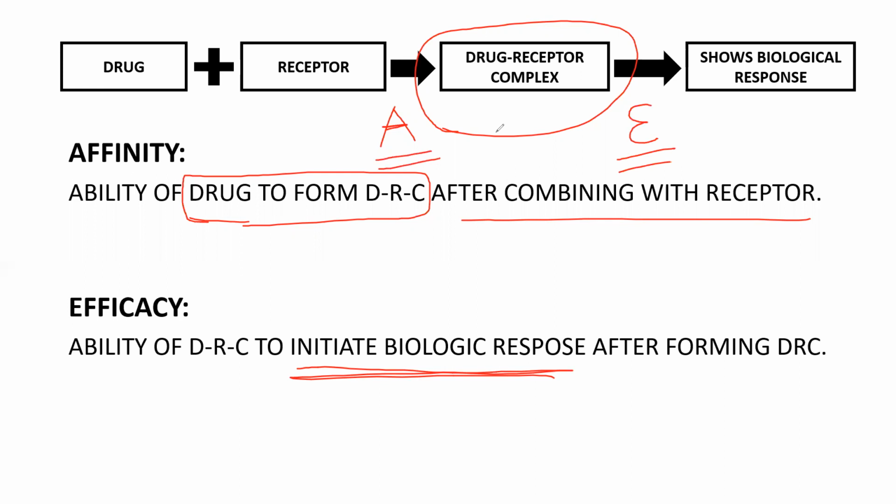So now you understood what is affinity and what is efficacy. Affinity is the ability of the drug to form the drug receptor complex, and efficacy is the ability of the drug receptor complex to show the biological response, right? So now you learned two terms, affinity and efficacy. Previously I told two terms, right? Effect and action. So till now you learned four terms: effect and action, affinity and efficacy.